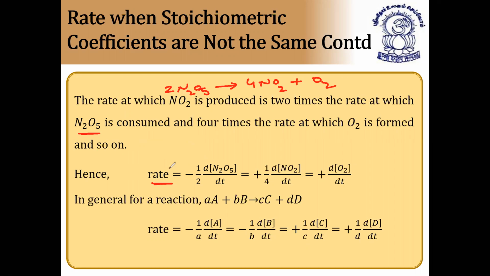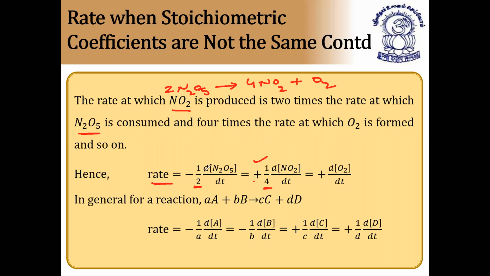So for the 2, take it as denominator: minus 1 by 2, because it is decreasing. The number of stoichiometric moles should be taken as denominator. Next, NO2 is produced, 4 moles of NO2, so that should be taken as denominator, 1 by 4. But you have to keep a plus sign here, very, very important, plus sign, and differentiation of NO2 by dt. These are all equated.